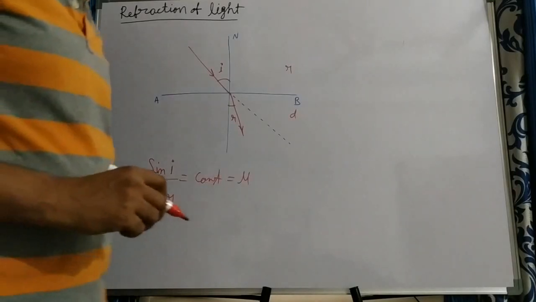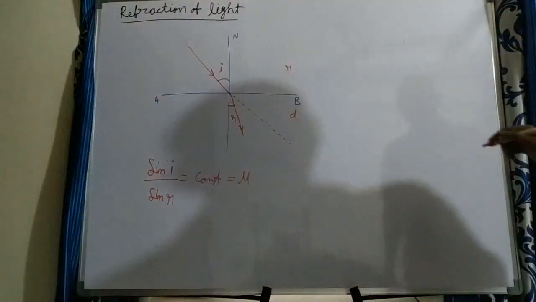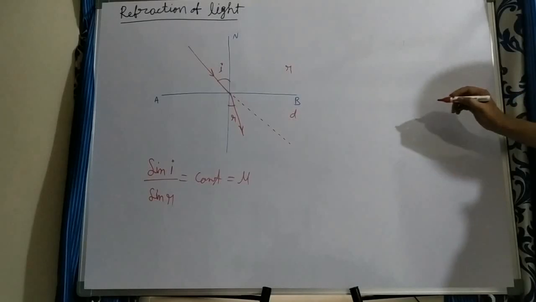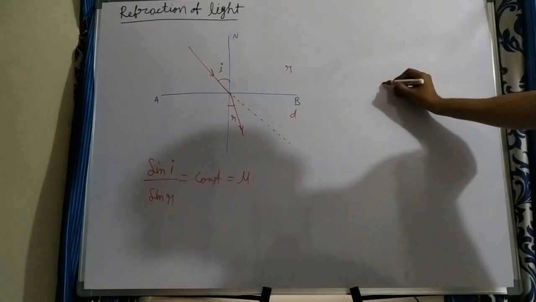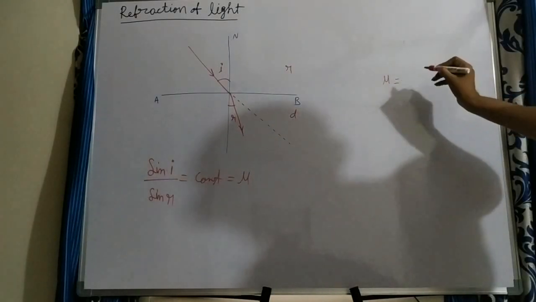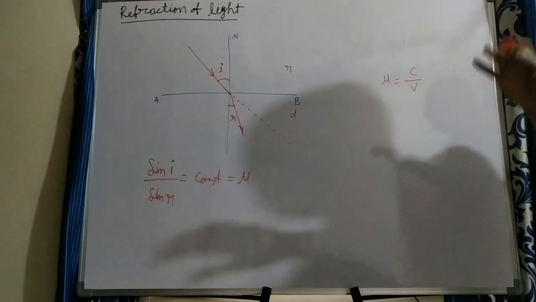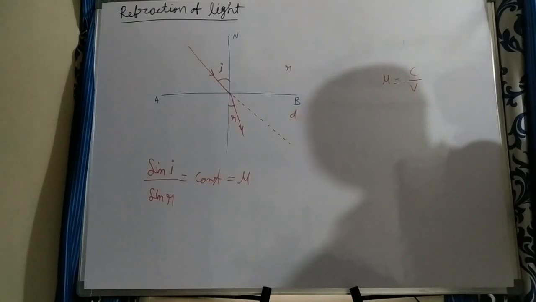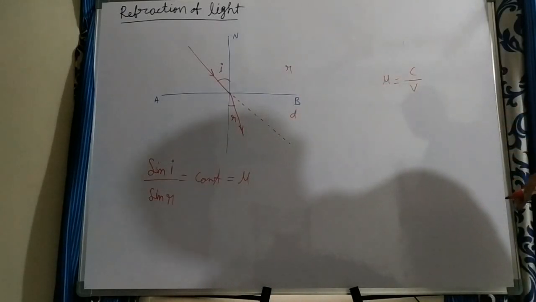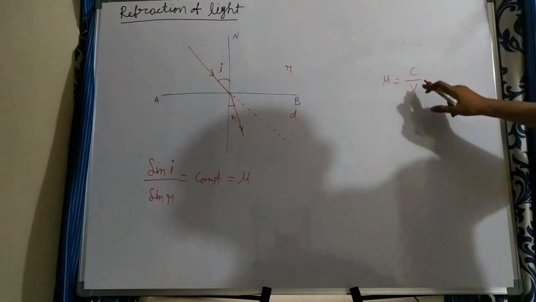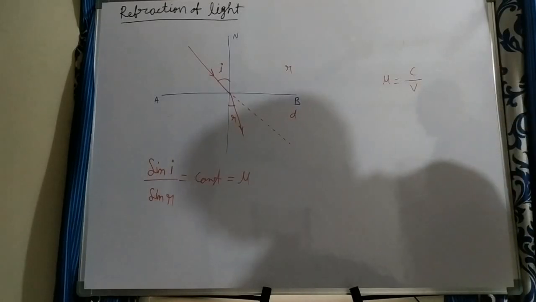What is a refractive index? For example, the refractive index, represented with mu, is defined as the speed of light in vacuum to the speed of light in that medium. This is what we call the absolute refractive index: speed of light in vacuum to speed of light in that medium.